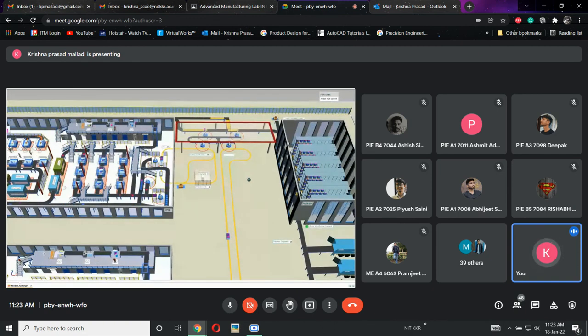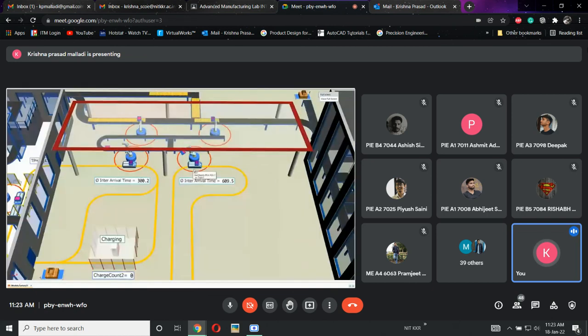Again, this packing section is completely automated, where parts from different intervals come to this station. How much time it takes to do the operation, how much time is the arrival time, all these things we can calculate here. The parts will be placed on a wooden pallet. See here, different colors are distinguished. One sort of components will be placed here, and one sort of dark components will be placed on this pallet. Once both are done, this pallet will be reaching the next subsequent station.